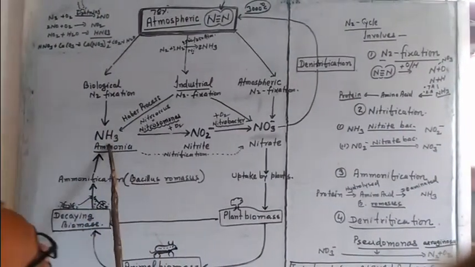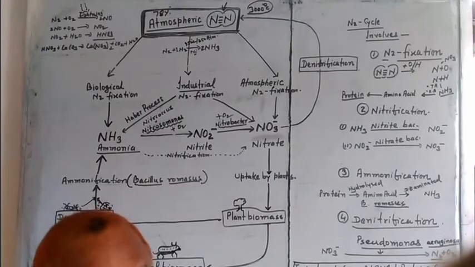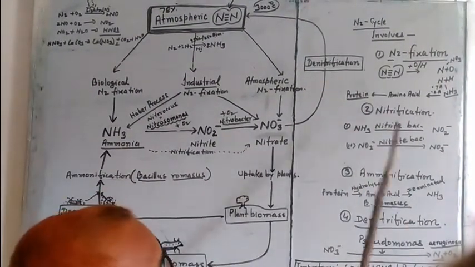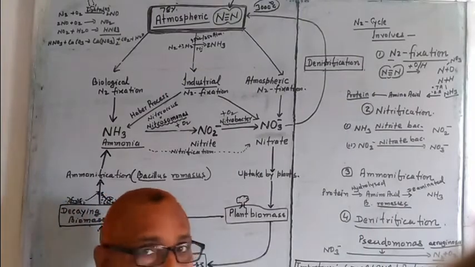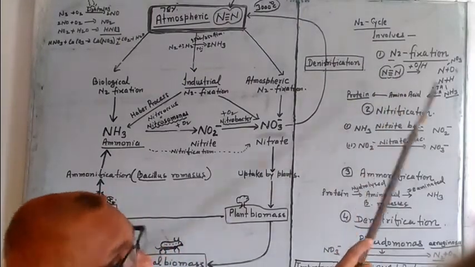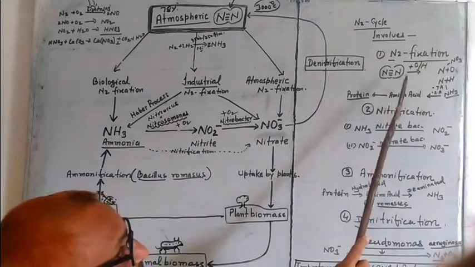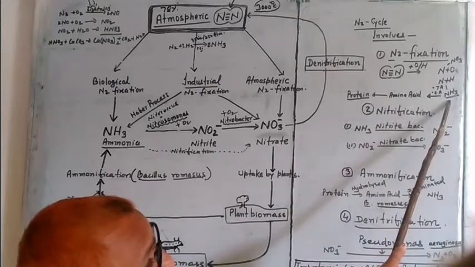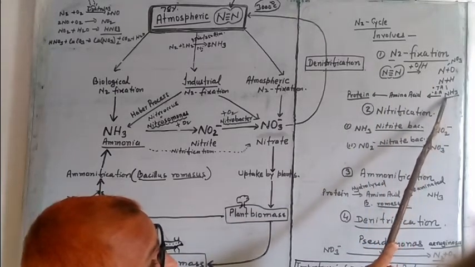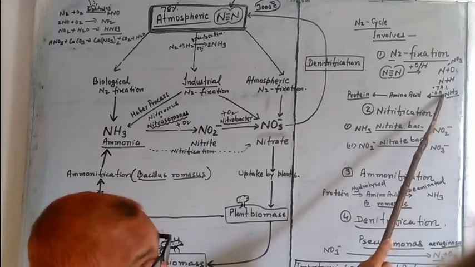So by various biological agents, this is another topic in 11th standard, which I will teach you separately. Unfortunately, it is removed from the syllabus this time, but for standard 9 it is not deleted. Nitrogen converts into ammonia, and from ammonia two ways are there: transamination and reductive amination.